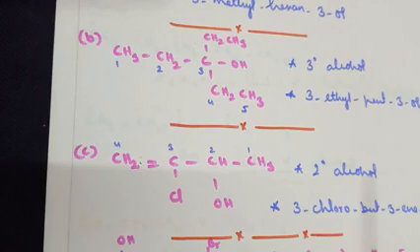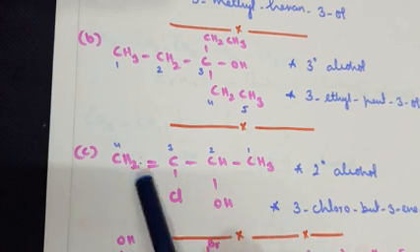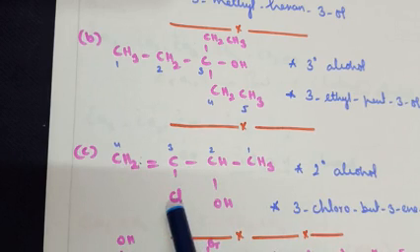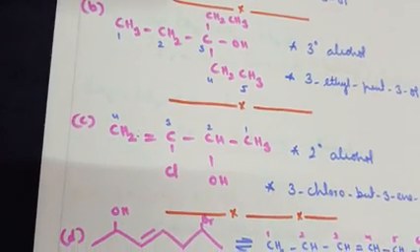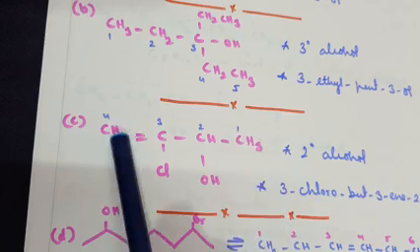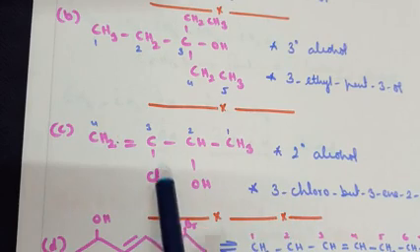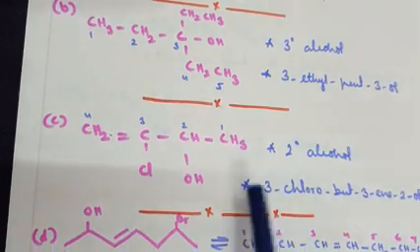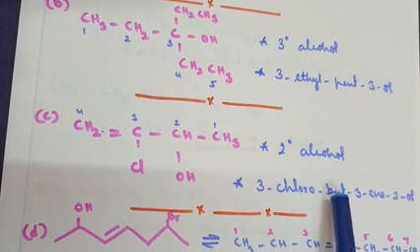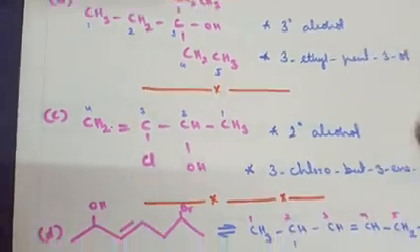Moving on to the third question. Now this is a structure given there. Here again, what type of alcohol is it? Secondary alcohol. One alkyl group here, another alkyl group here. Of course, with the substitution, we count the number of alkyl groups alone. So it is a secondary alcohol. Name of the compound will be, now the functional group should get the lowest number. So from this direction, you can follow the numbering that I have written. So that will be 3-chloro. Third carbon has got the chloro substitution. How many carbons are there? 4 carbons. So 3-chlorobutan-2-ol is the name of the given compound.